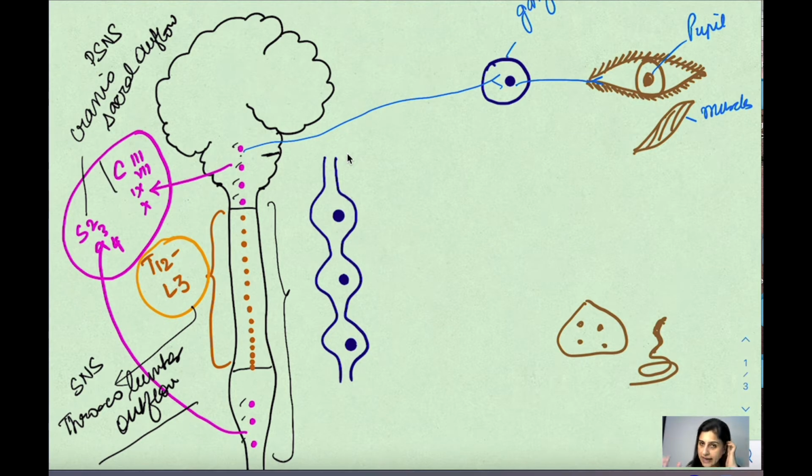So there is a ganglion in the center. So the fibers originate from any of the cranial nerves, ठीक है? 3, 7, 9 or 10. They will synapse in the ganglion, and then दोबारा से यहाँ से fiber निकलता है और it goes directly into the organ and it causes the constriction.